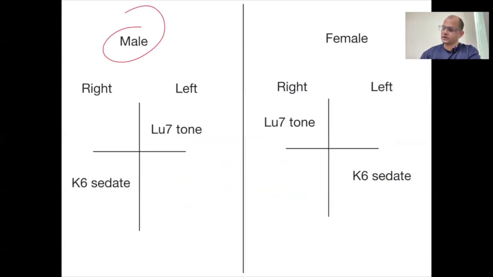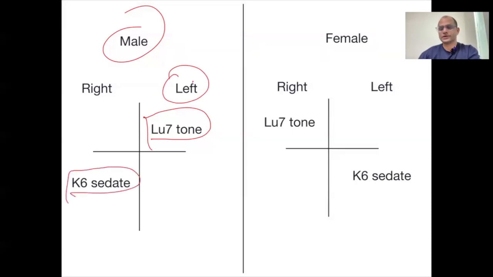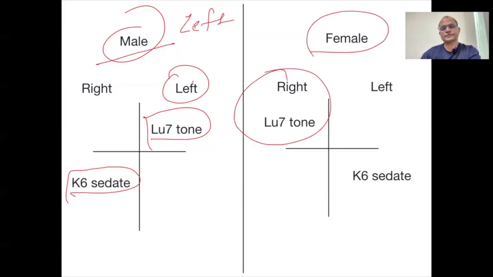For the male, it will be on the left side. Lung 7, tonification. And kidney 6 sedation on the right side. Because for the male, the dominant side is the left side. Male के लिए जो dominant side होती है, कौन सी होती है? Left होती है. For the female, it will be on the right side. Lung 7 will be on the right side. And kidney 6 will be on the left side. So this is the first line protocol.